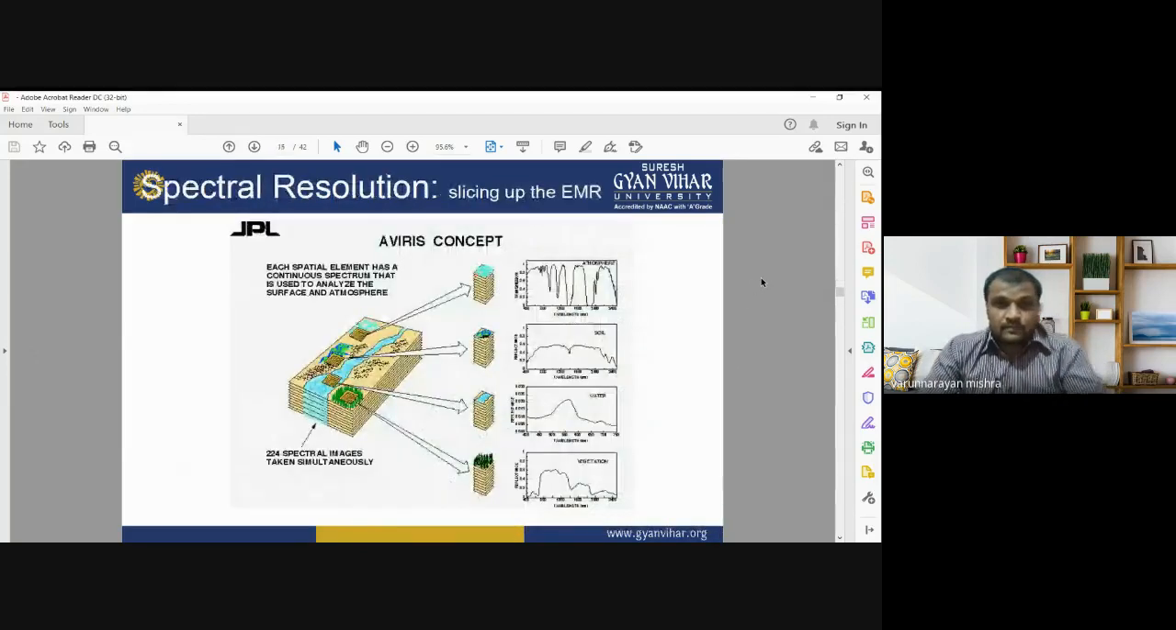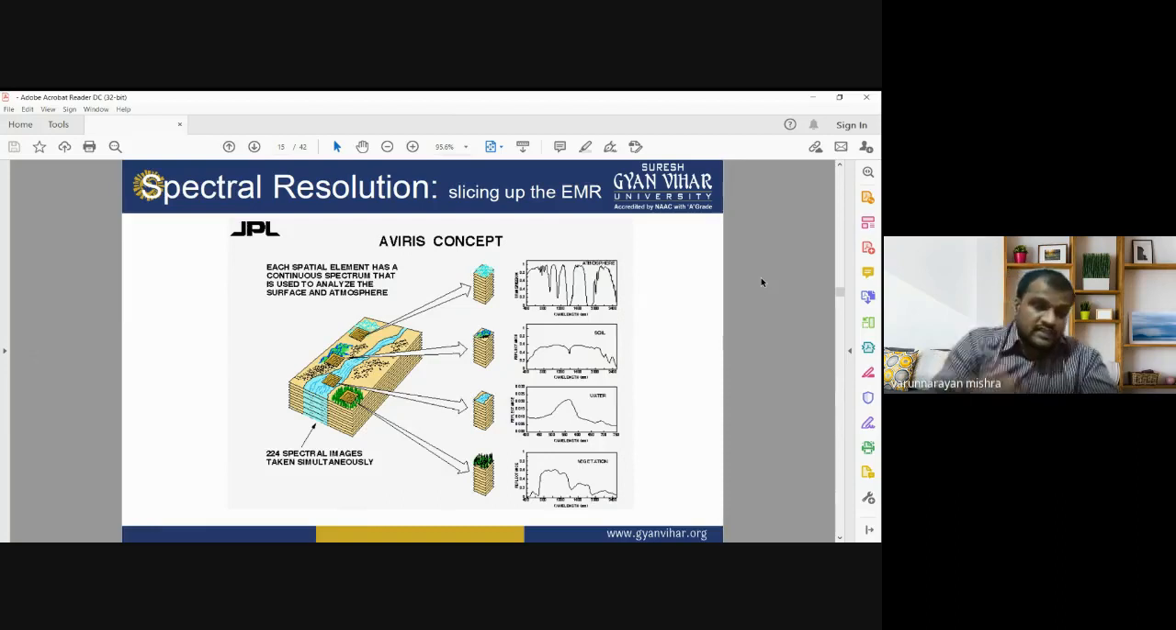Okay, now the second important type of resolution is the spectral resolution. In simple terms, spectral resolution means slicing of the electromagnetic spectrum. When you slice the electromagnetic radiation into different wavelength intervals, the sensor is able to identify different wavelength intervals or spectrum ranges. This is known as the spectral resolution. It is the ability of a sensor to discriminate different wavelength intervals of the electromagnetic radiation.